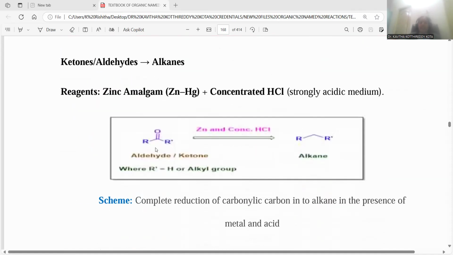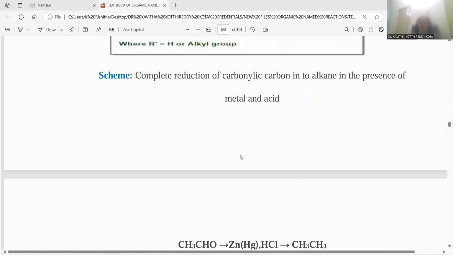So here the reaction is provided for the complete understanding, either aldehyde or ketone might be taken, where one substituent can be replaced with hydrogen, or else any alkyl group you can attach over there. Zinc and concentrated HCl combination applied upon this ketonic compound, alkane will be obtained as the final product. This is regarding the Clemmensen reduction.